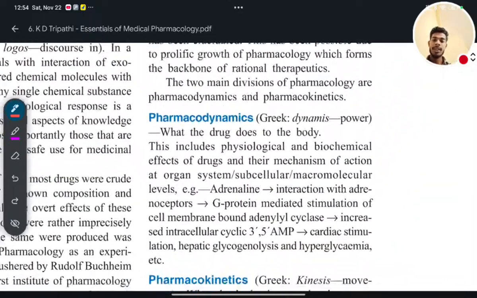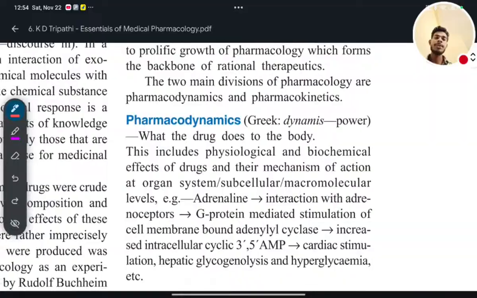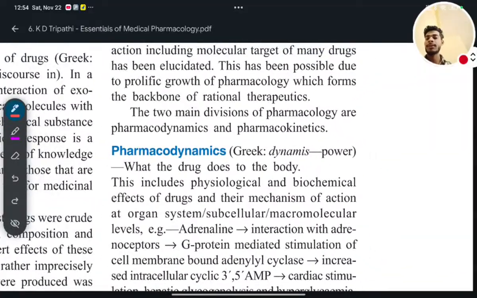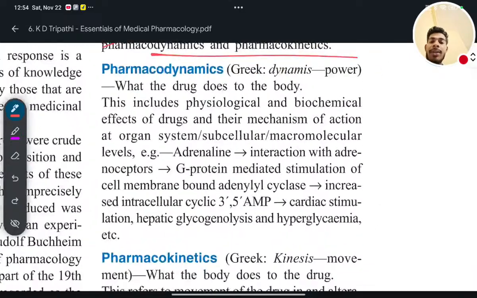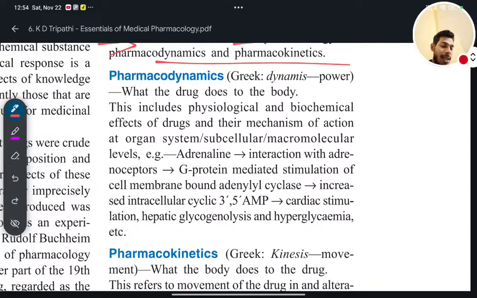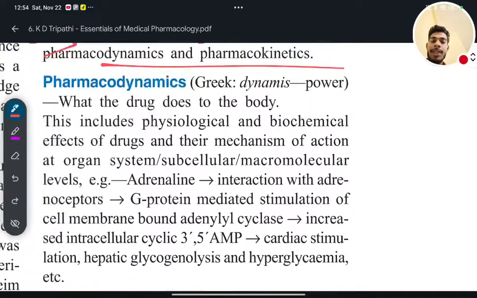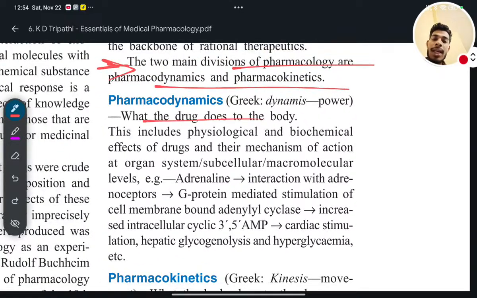From here we'll start. Two main divisions of pharmacology are pharmacokinetics and pharmacodynamics. So what is pharmacodynamics and what is pharmacokinetics? We'll see now. See, pharmacodynamics is what the drug does to the body.